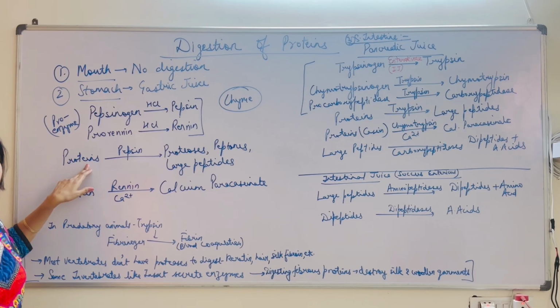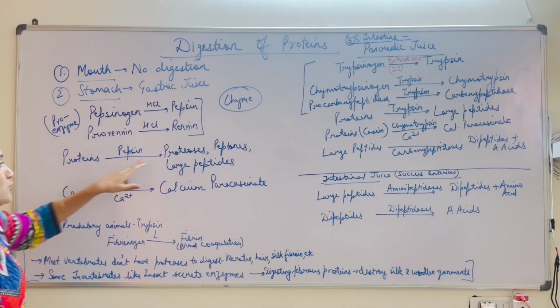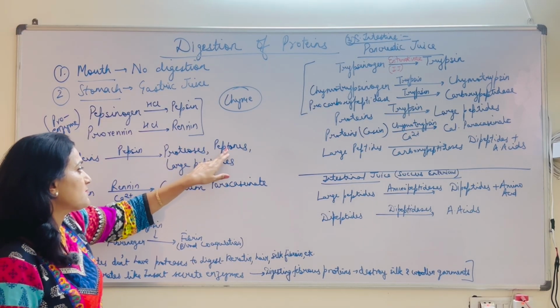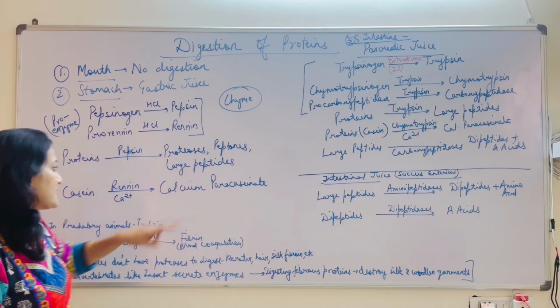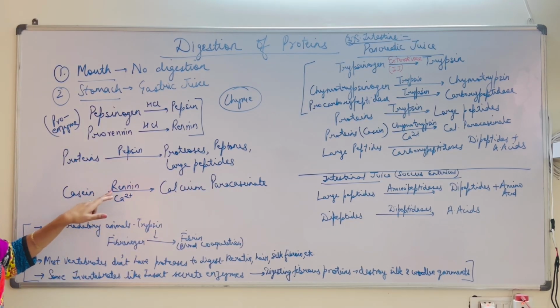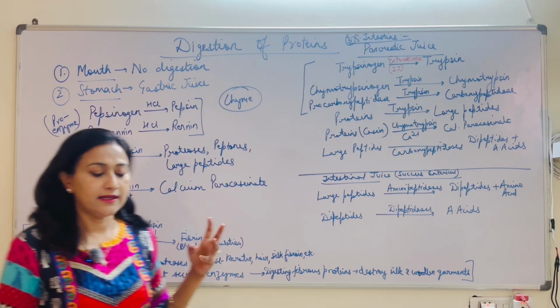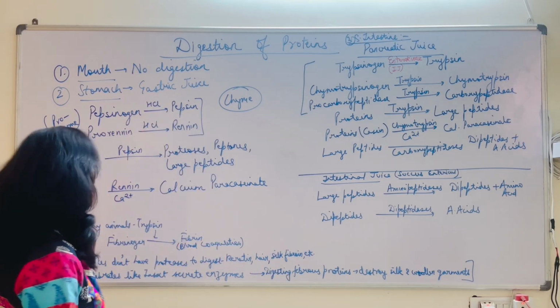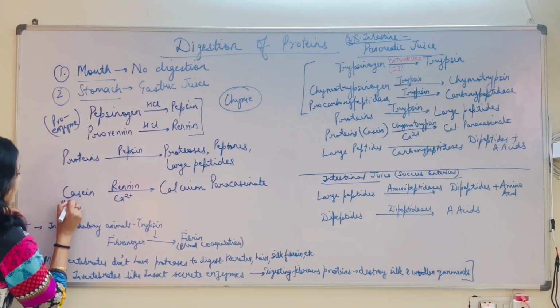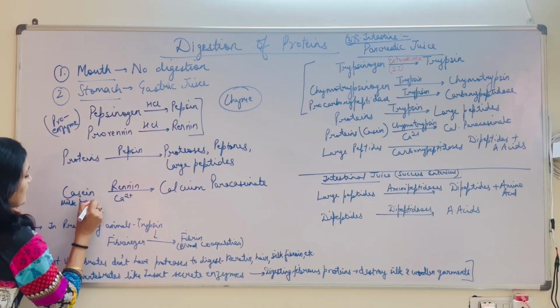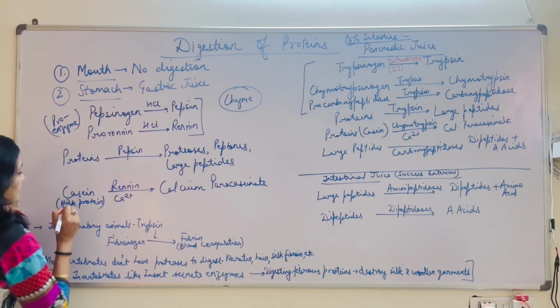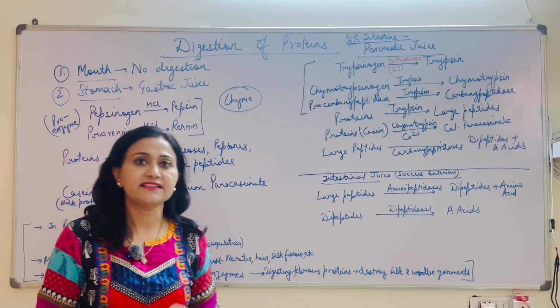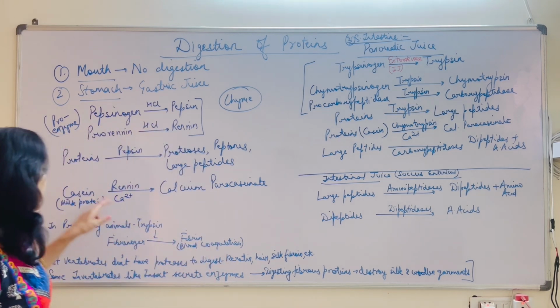The pepsin is going to break the larger protein molecules into smaller ones like proteoses, peptones and larger peptides. And renin is the enzyme which acts upon the milk proteins. Casein is a milk protein, so the milk which we take in has the protein known as casein.